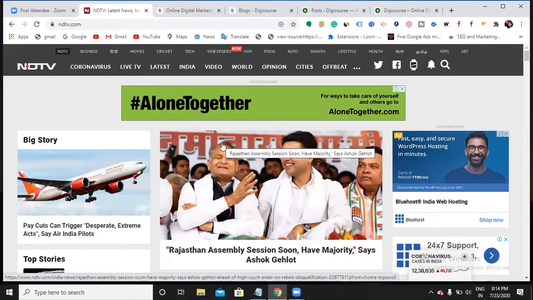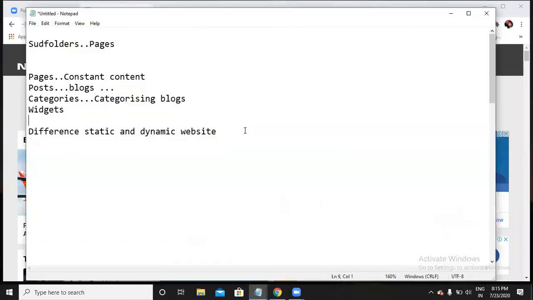And if you open NDTV tomorrow, are you going to see the same news? No, right? You won't be able to see the same news in this position. Why? Because NDTV always has new posts and new news. That's the reason it continuously changes. This type of website is called a dynamic website.